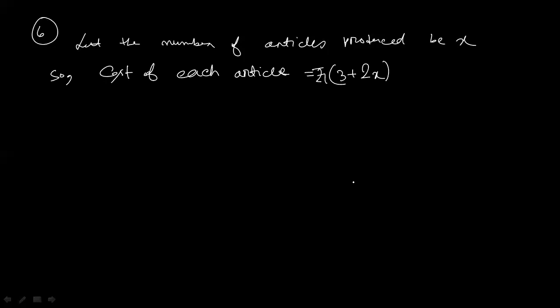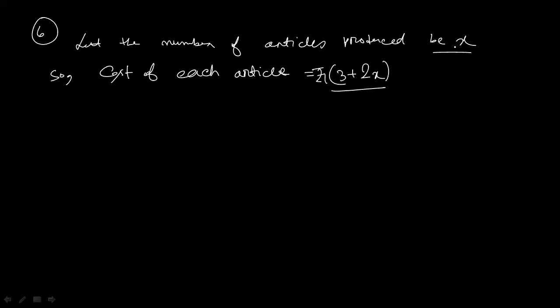Now see this one. The total cost of production on that day was 90. Now see, this is the number of articles and this is the cost of each article. So what is the total cost? What is the cost of each article? This is the total number, x, into 3 plus 2x. Yes or no?